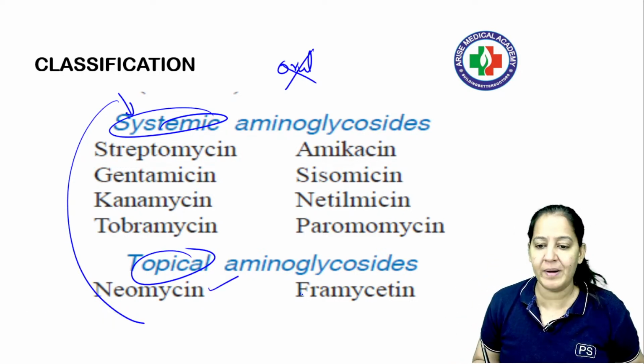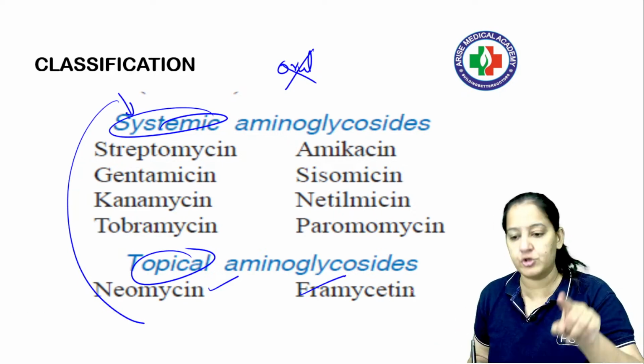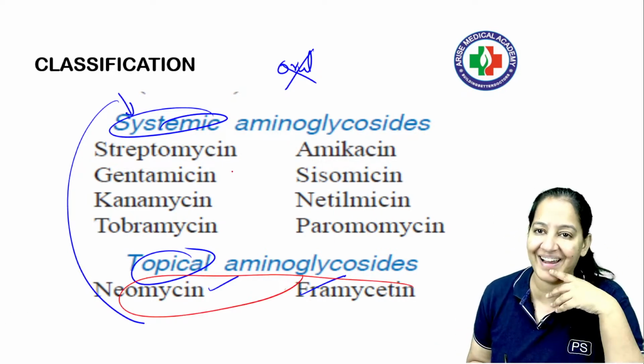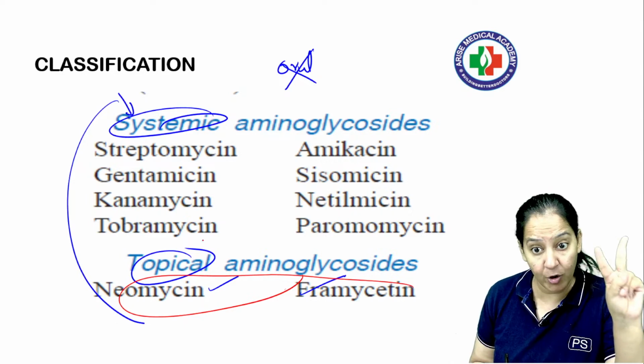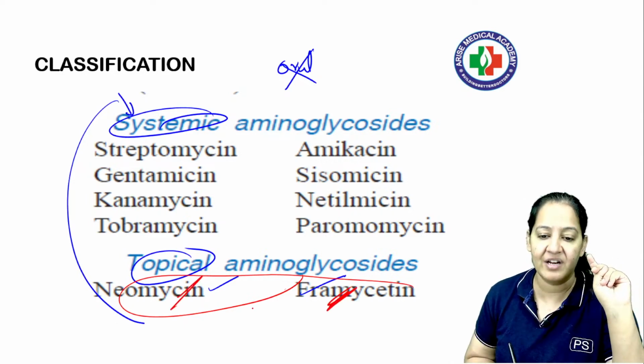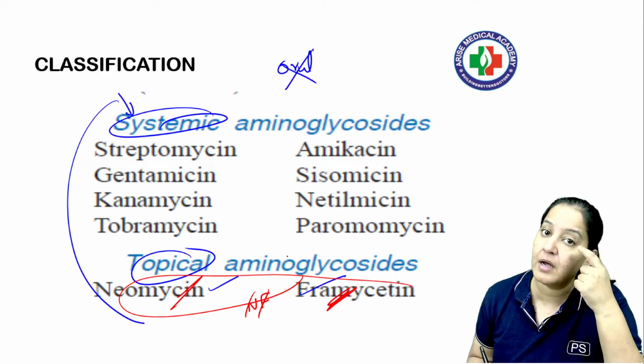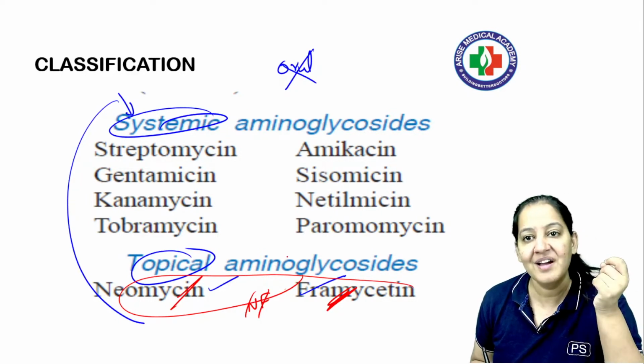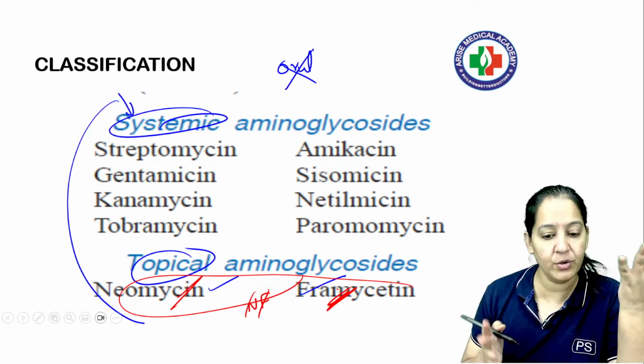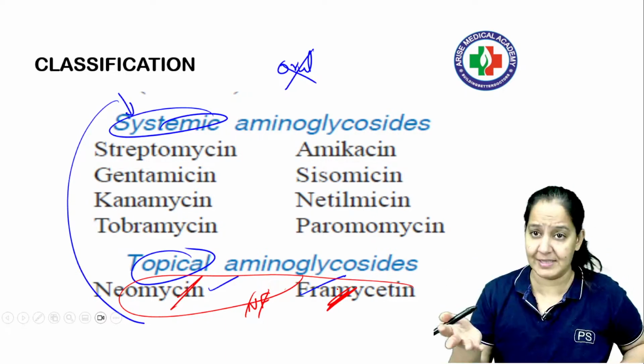The topical ones are neomycin and 𝗲𝗏. So according to me, learn the topical. Remaining all are systemic, you can learn like that. Systemic sub hai. Lekin topical are only two, neomycin and 𝗲𝗏. Neo and 𝗲𝗏 are topical, they are in the form of the ointments, है ना? Neomycin eye drops आते हैं, neomycin के, and 𝗲𝗏 का ointment आता है. So neomycin and 𝗲𝗏 are there, remaining all are systemic injectable.